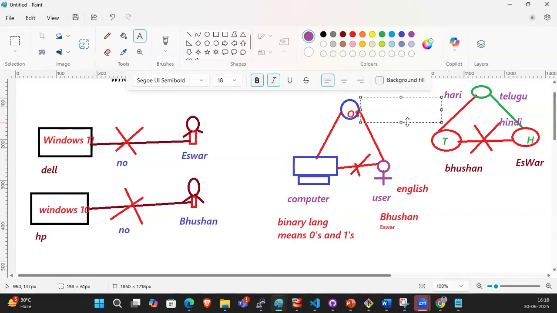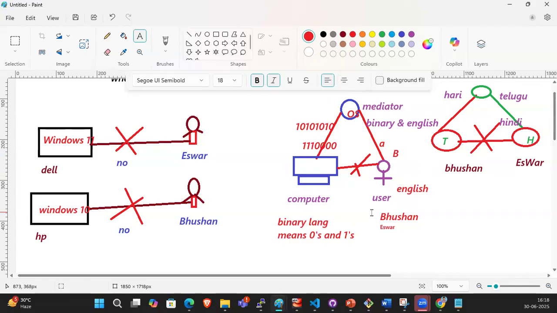Same as an OS is the mediator, which knows both the languages. What is that? Binary and English. Whatever the user wants to convey to the computer, say pressing the key A on the keyboard, the OS takes that and gives it to the computer as something like 1010. Vice versa, whatever the computer wants to convey to the user, we give it to the OS. The OS will translate and convey it to the user.